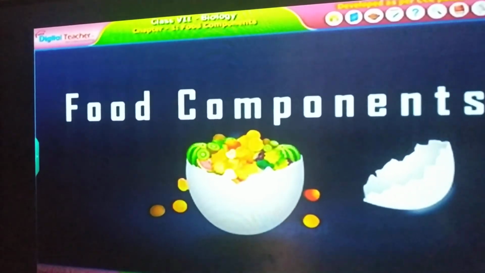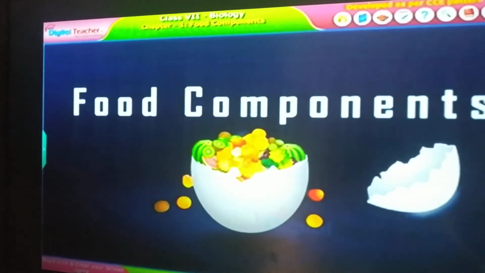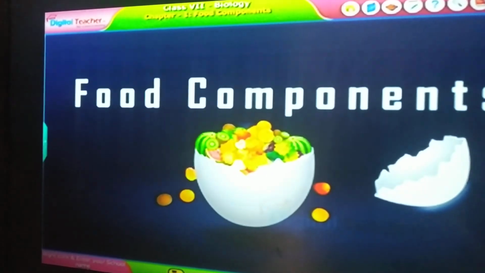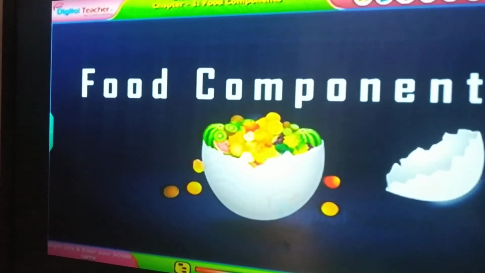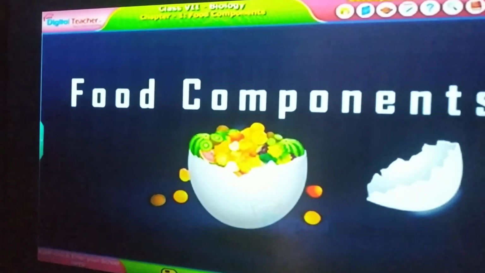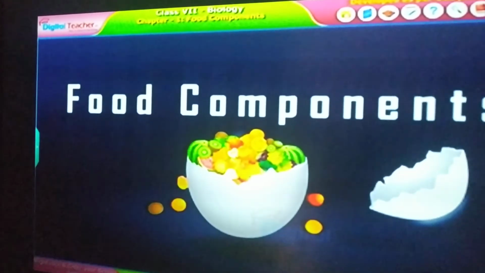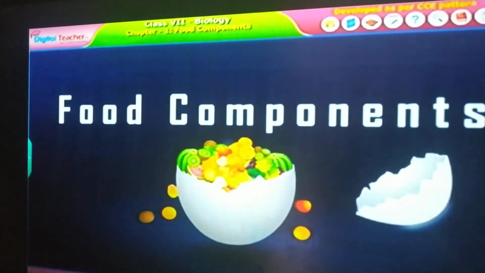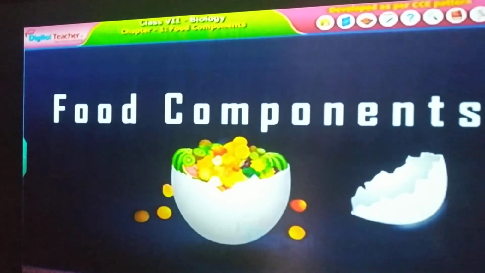The food components are carbohydrates, proteins, fats, and vitamins and minerals. To test carbohydrates, we used experiment 1, the test for starch, using iodine solution. We came to know the presence of starch in potatoes, dal and so on. They contain carbohydrates, starch.